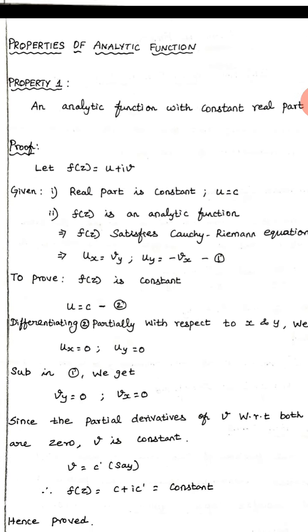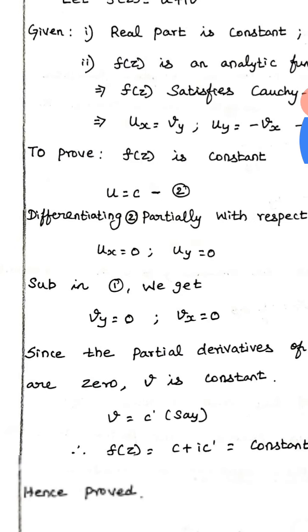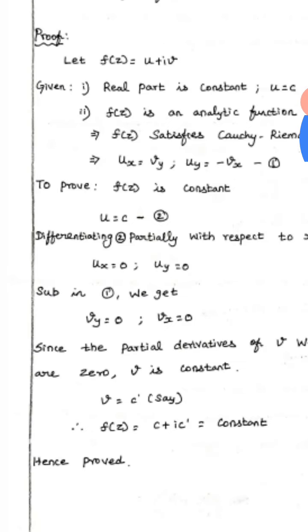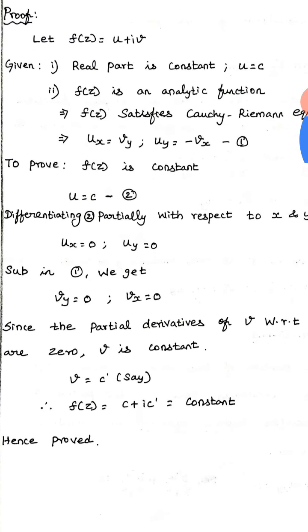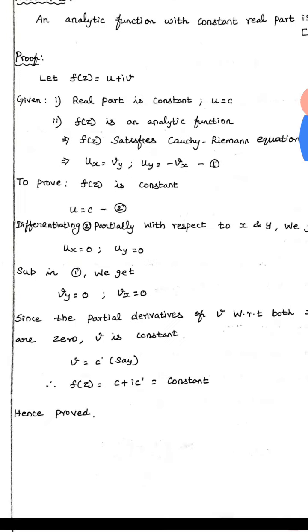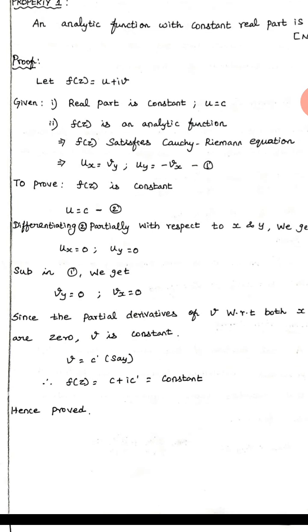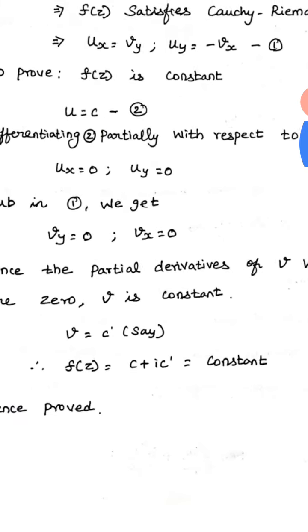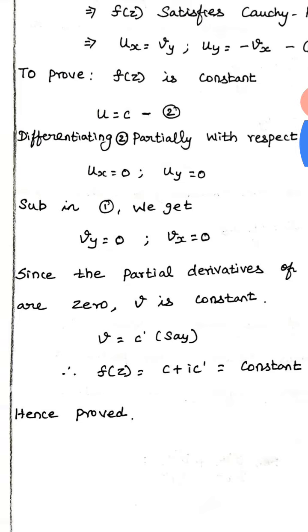For that, what is the given thing first? u is equal to c is given, and we differentiate it partially with respect to x and y. Since it is a constant, if you differentiate with respect to x or with respect to y, both give 0, because the differentiation of a constant is 0. That is what I wrote in this step.